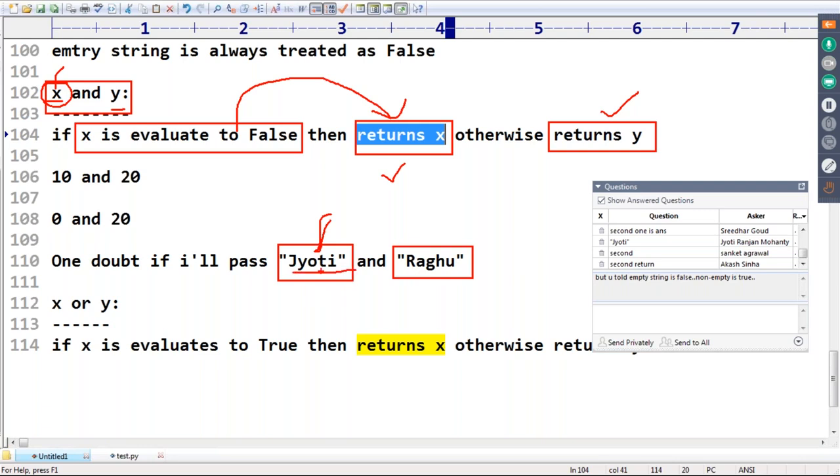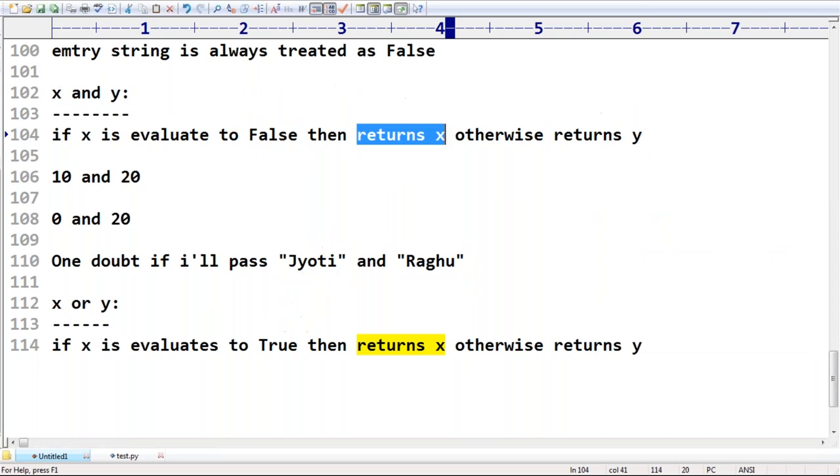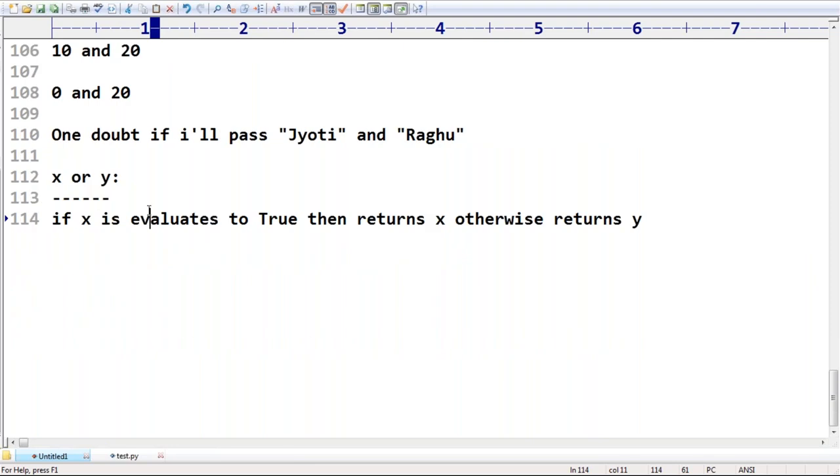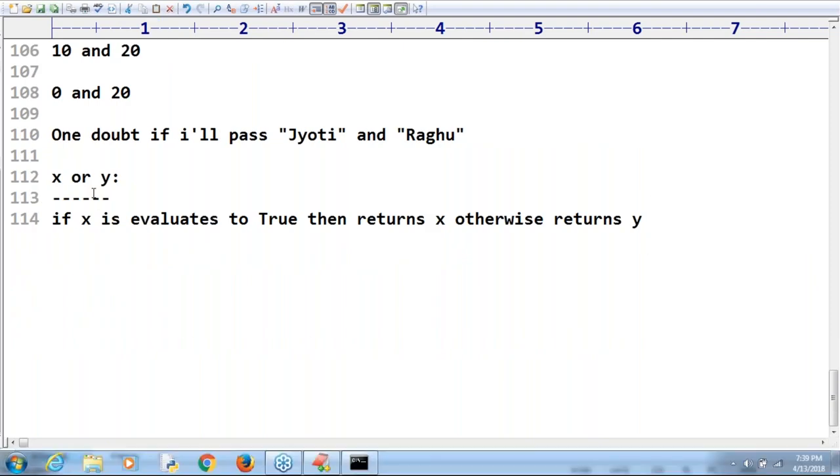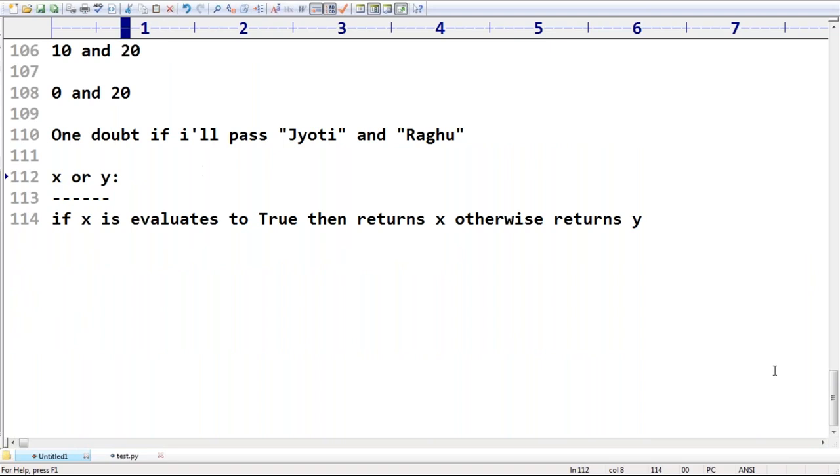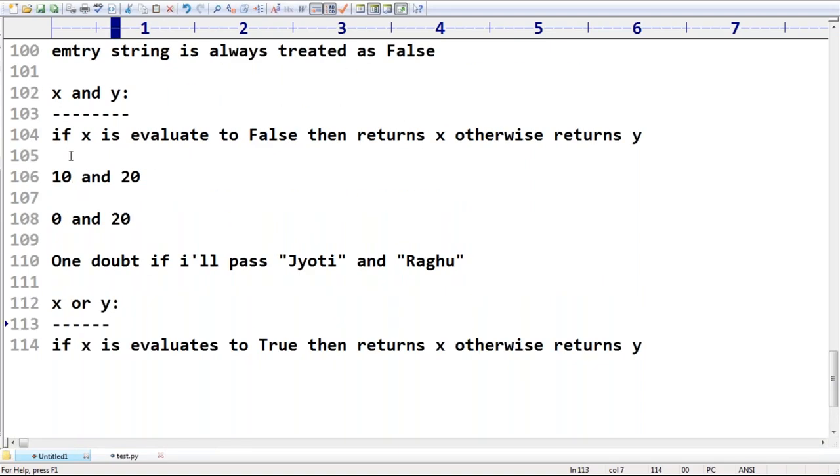Jyoti means it is not false. If it is not false, then I have to return the second one. That's why we are getting the answer as Raghu. Getting it, Jyotiranjan? Okay. Thank you. Now, just observe that x evaluates to true. Sir, very simple. Think a bit, and very easily you can memorize and remember it. Observe a bit carefully.